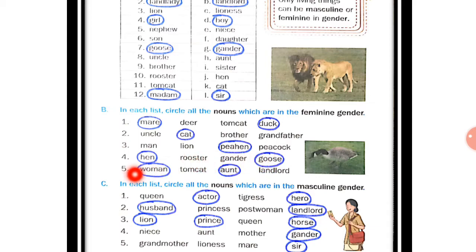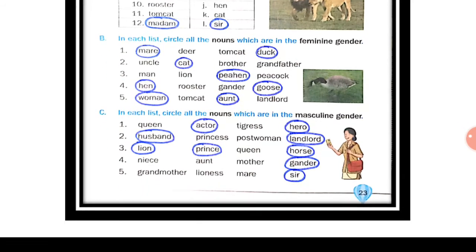Understood? Now the fifth one, woman, tomcat, aunt, landlord. Now here woman and aunt, they are feminine gender. Tomcat and landlord, they are masculine gender. So you have to circle woman and aunt.